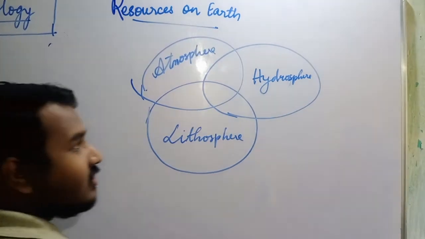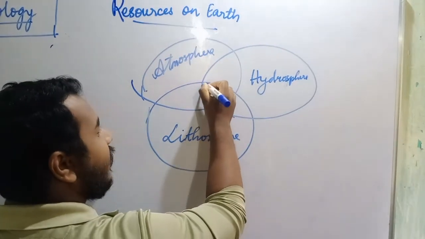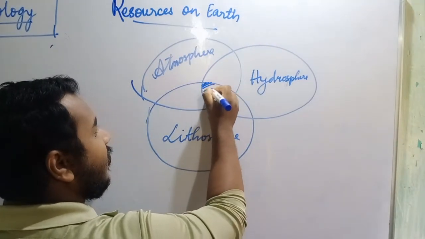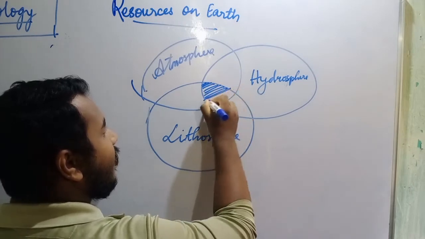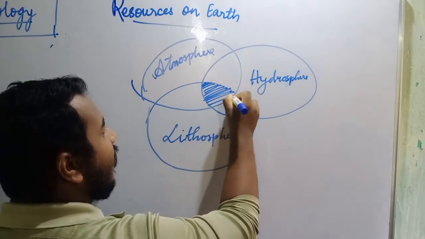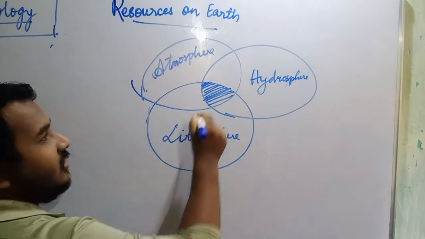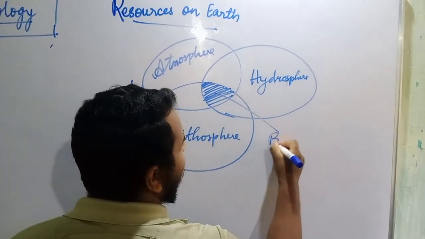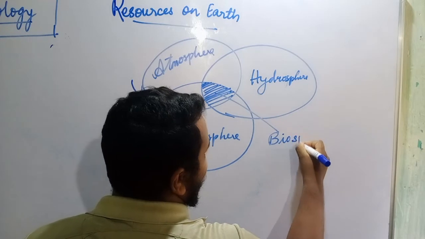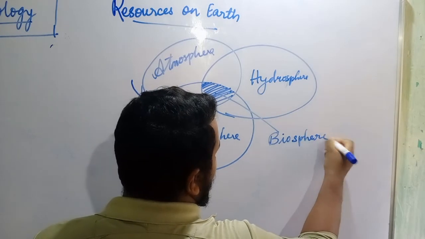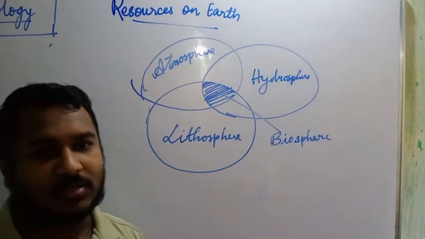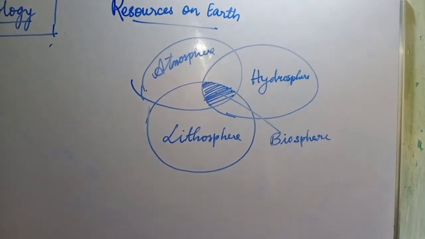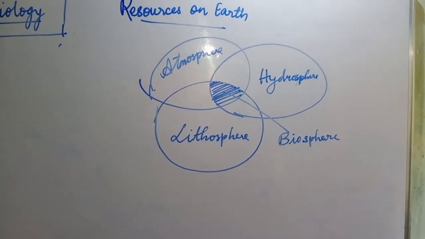In between of these 3 circles, this one part, you can see this particular part is common in all these 3 spheres. This is the biosphere. Means we are living in between of these 3 spheres. Okay, we are living where? In between of these 3 spheres. Understood?